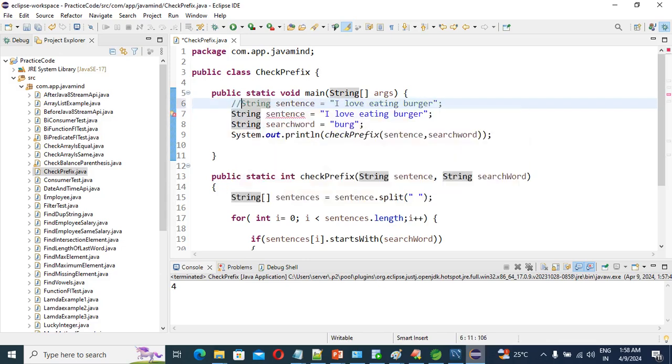Just comment that and write this. This problem is an easy problem.